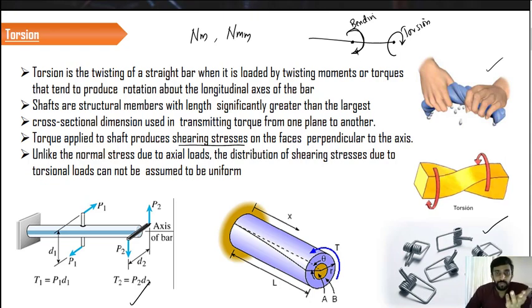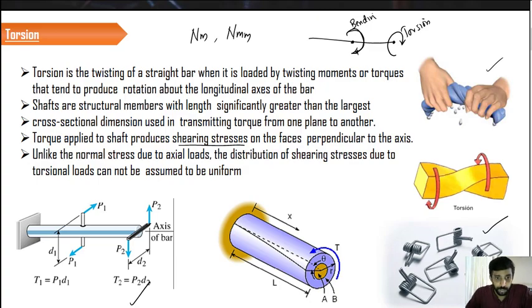Due to the application of direct load and bending load, there will be a normal stress developing in the material. But that's not the case in torsion. Due to the application of torsion, a shear stress is developed within the material. So whenever we discuss torsion, the stress developed within the material is nothing but torsional shear.